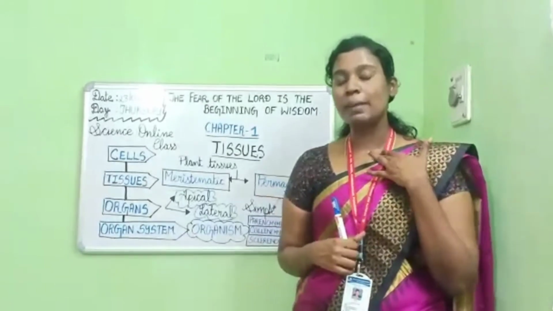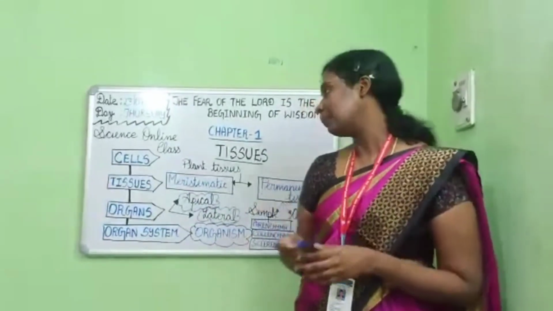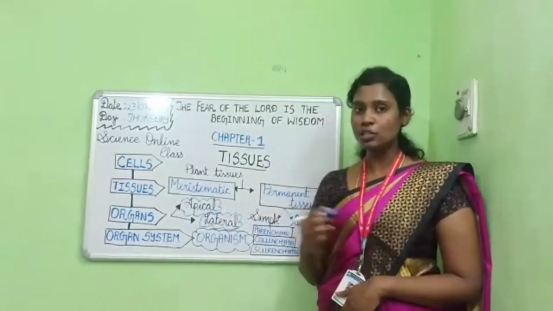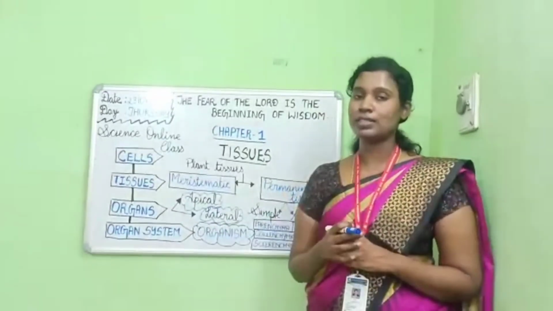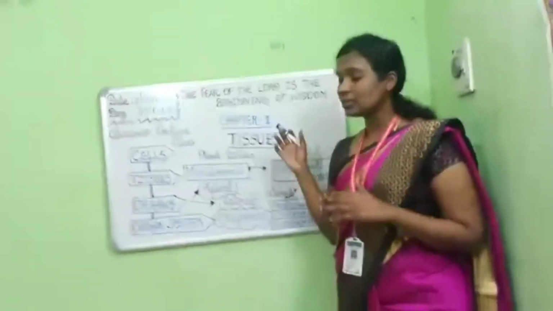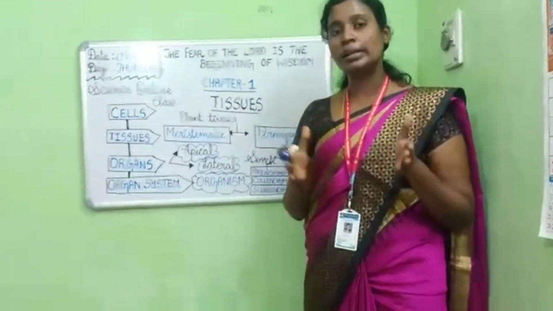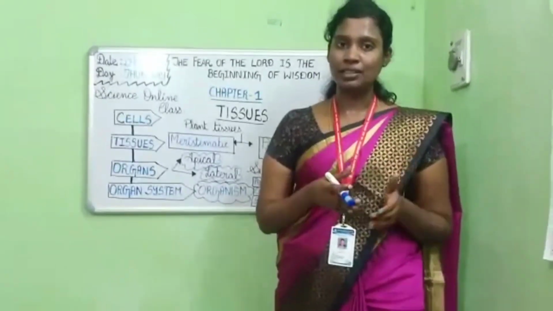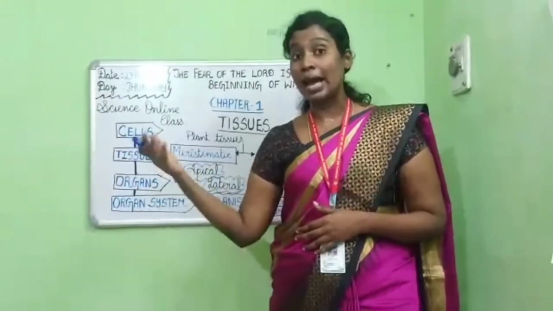And your first chapter in biological science is about tissues. So what are tissues? Tissues are a group of similar kind of cells that perform a particular function. We can study tissues under two different categories. The first one is plant tissue and the second one is animal tissue.